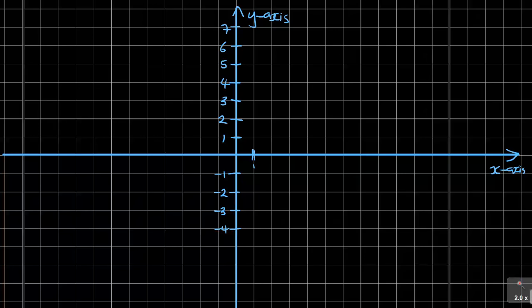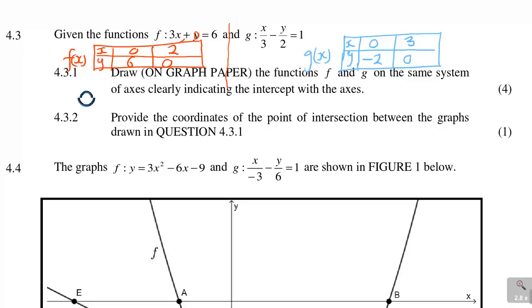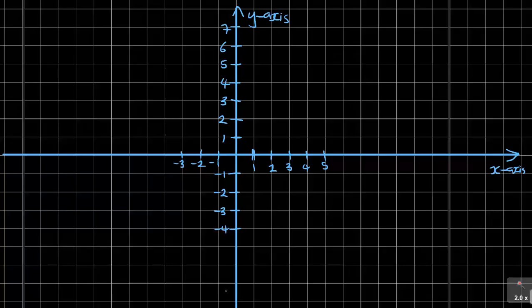Positive 1 on x, right hand side is positive, 2, 3, 4, 5, then again negative 1, negative 2, negative 3. But now if I check on the x values, the biggest value is 3 and the smallest value is negative 2.